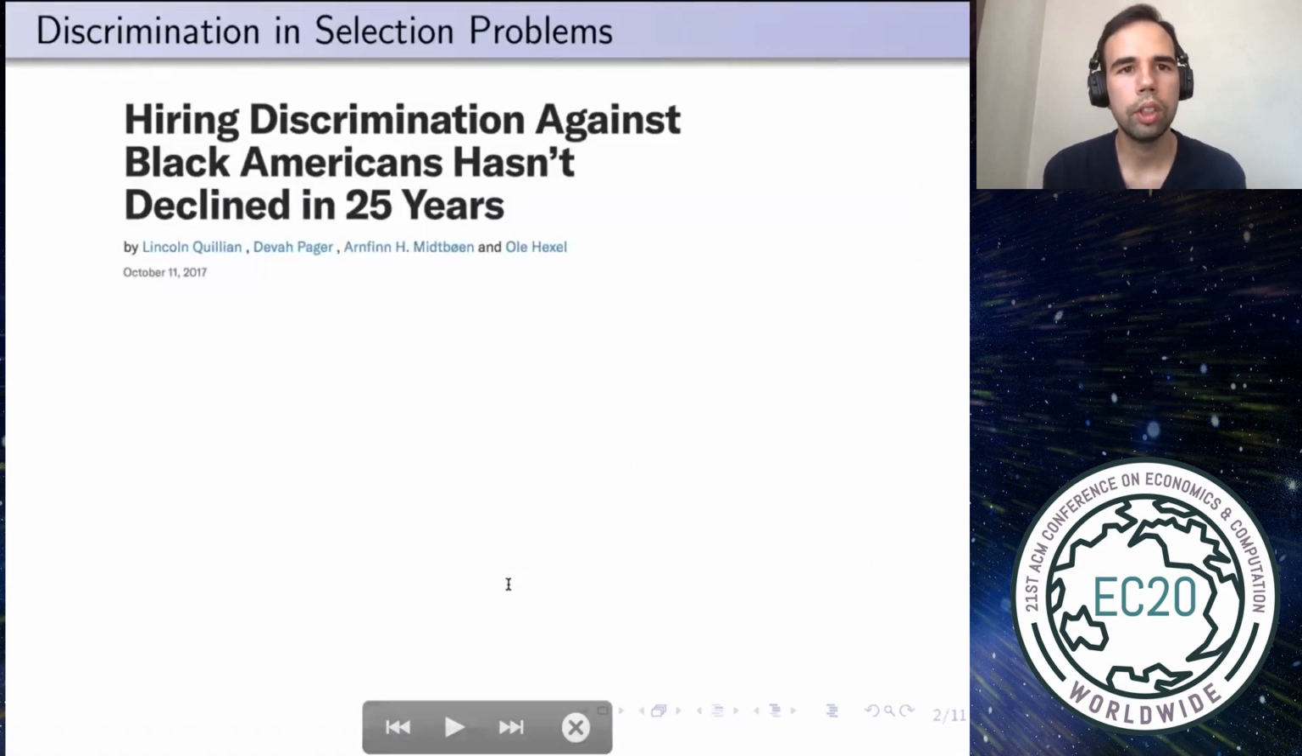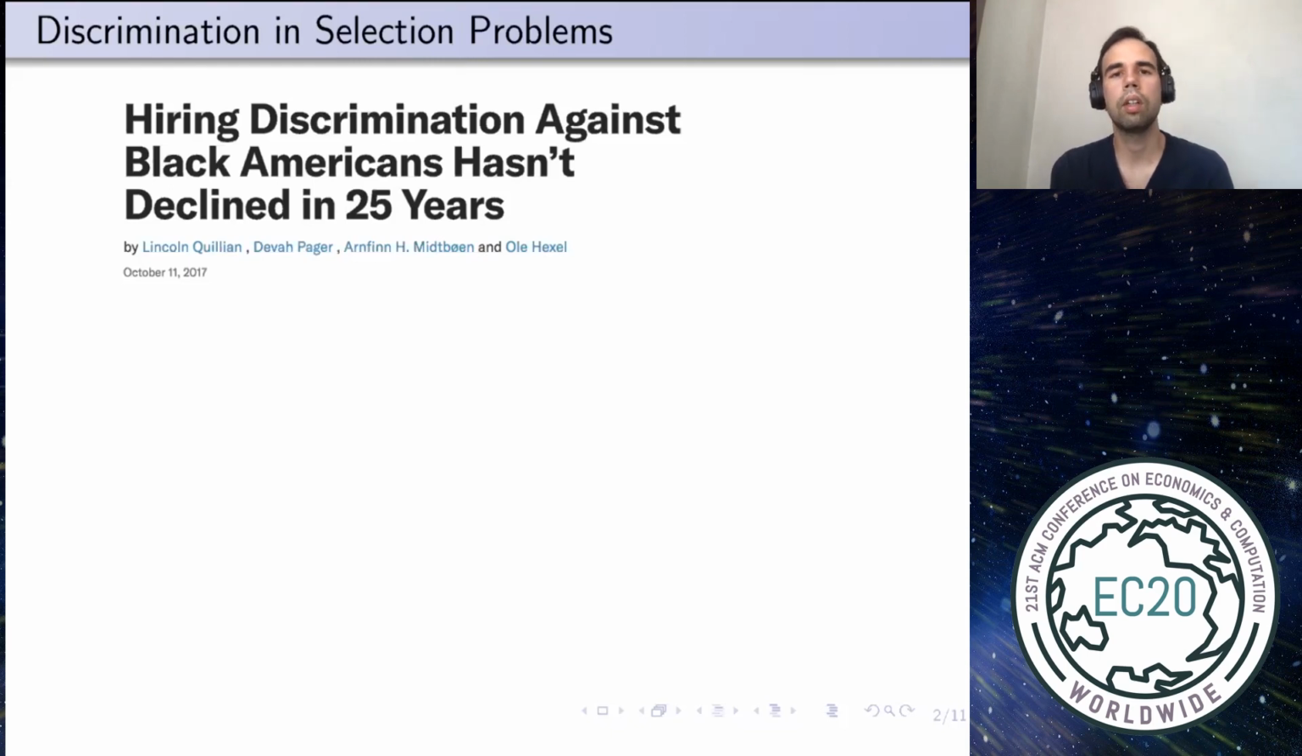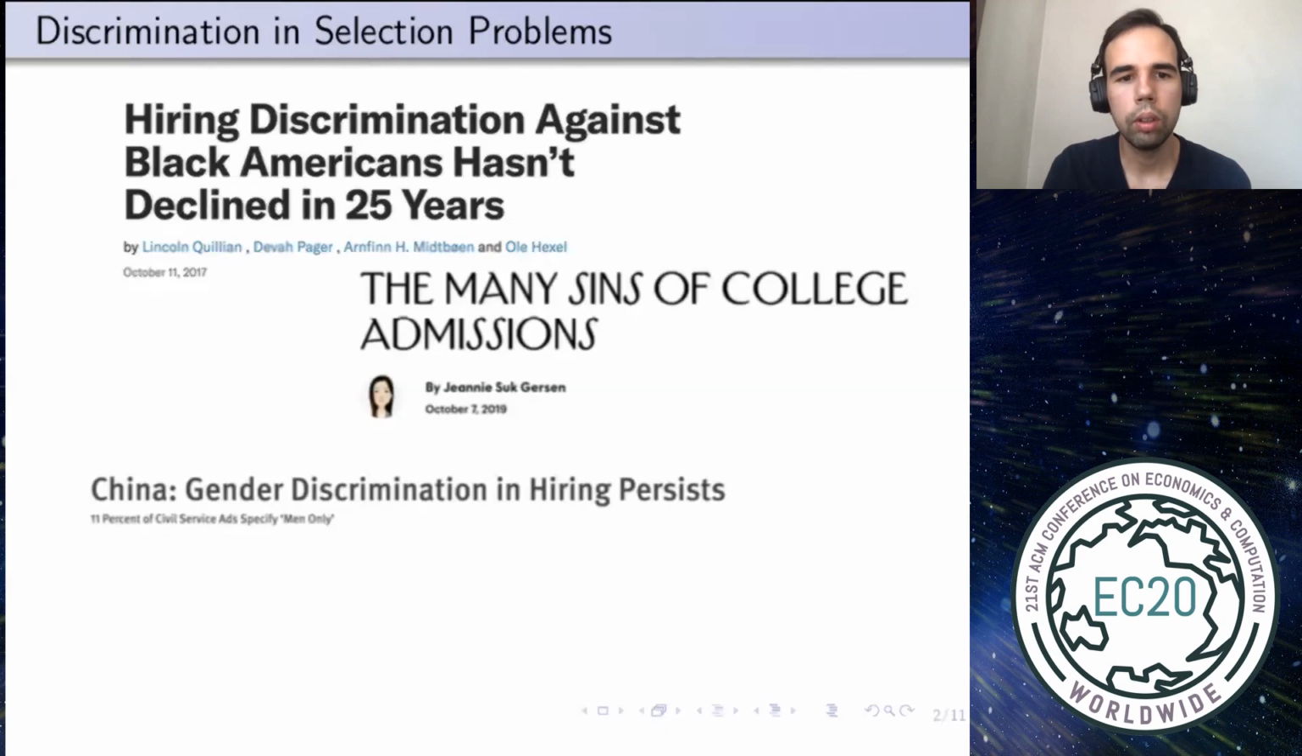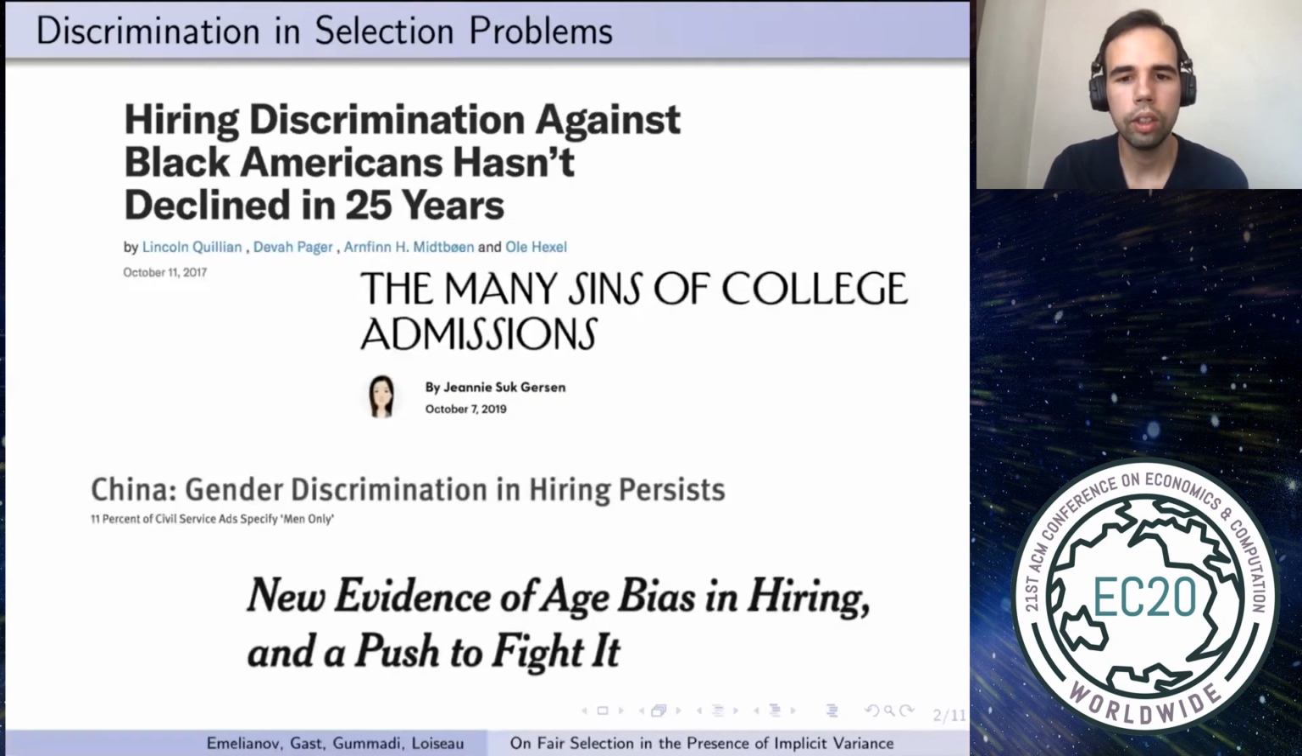Many selection problems such as hiring or admission are affected by discrimination, where the outcomes for certain individuals are negatively correlated with their demographic attributes. For example, recently it was found that since 1990, Black applicants received 36% fewer callbacks compared to white applicants with identical CVs. A similar issue happened with one of the top-ranked universities in the US, where white applicants were preferred to Asian applicants. Employers also tend to discriminate by gender and age.